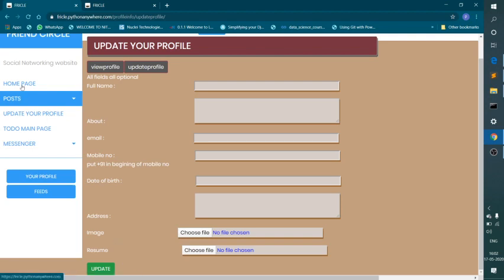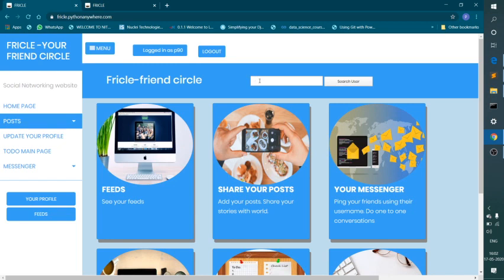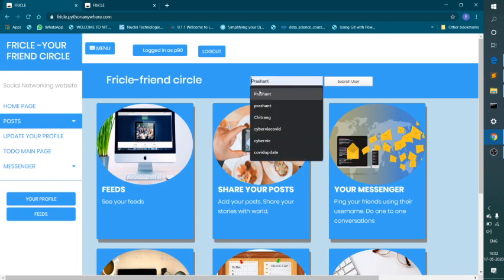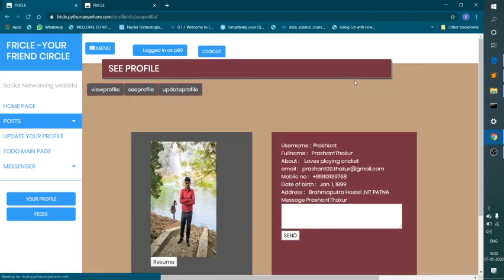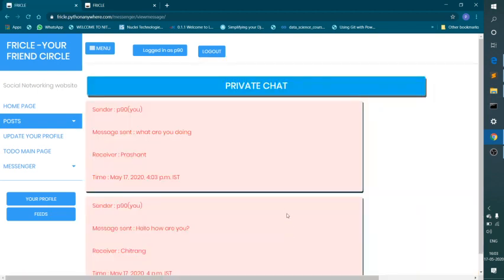Suppose I go to the home page, I search for a particular person. If that person has filled in their profile, only then can you see their profile. I click on search user. The person Prasant has filled in his profile. That's why I can see his profile, and I can message him: Prasant, how are you? What are you doing? This message will be visible in Prasant's conversation, which is provided by this website.